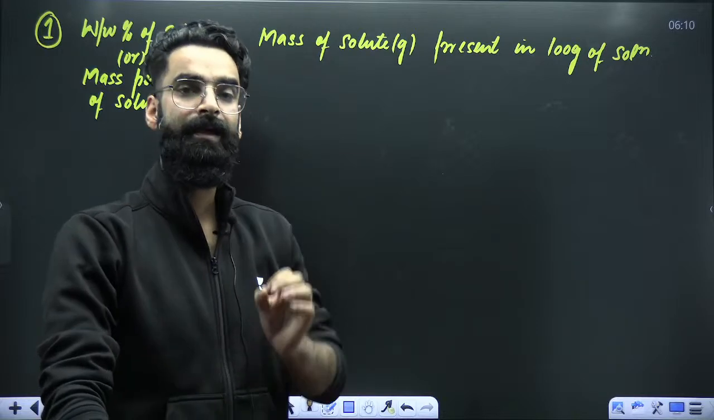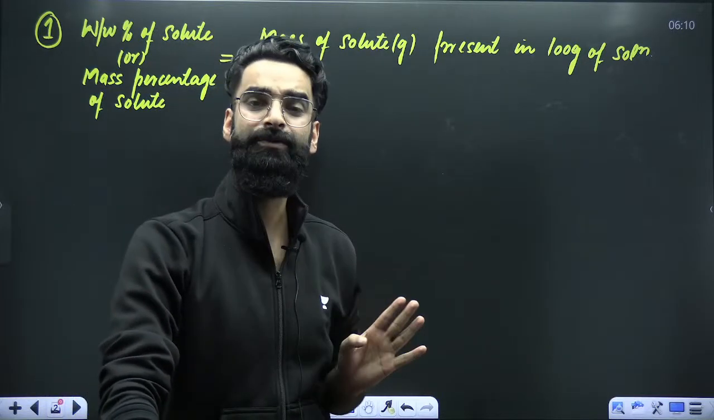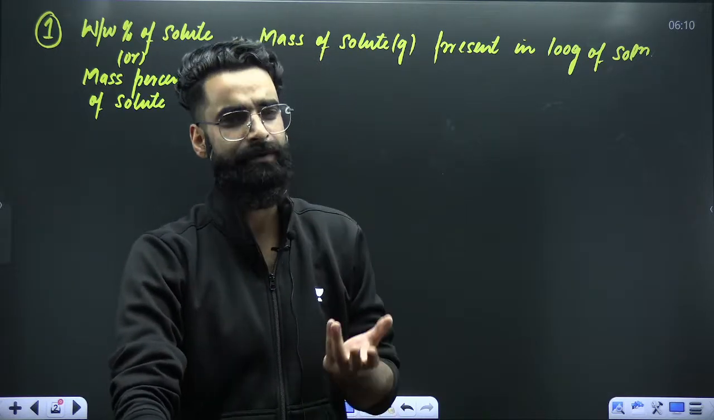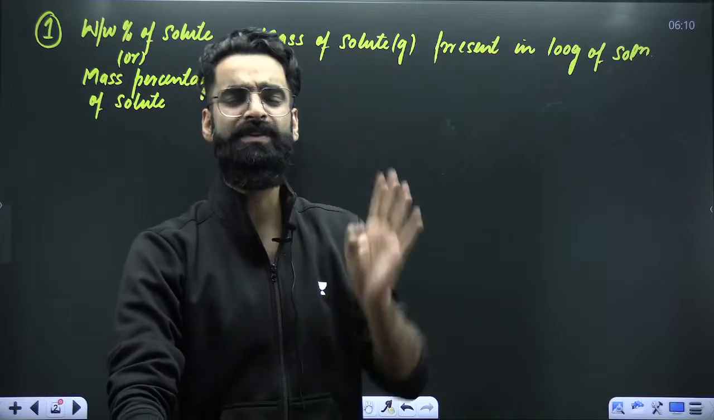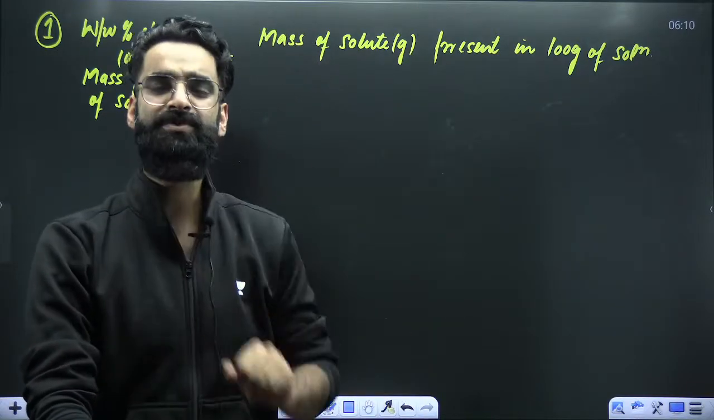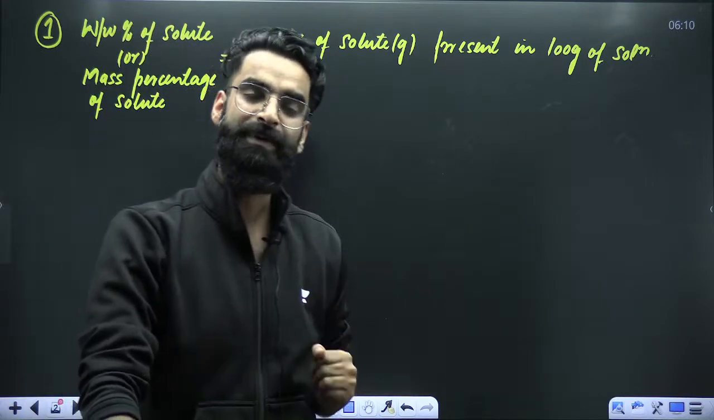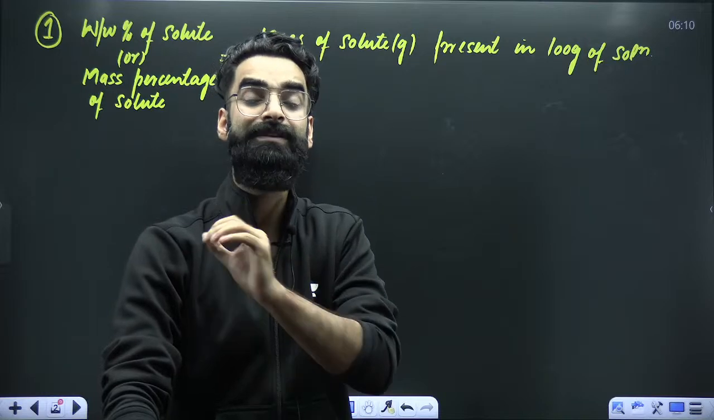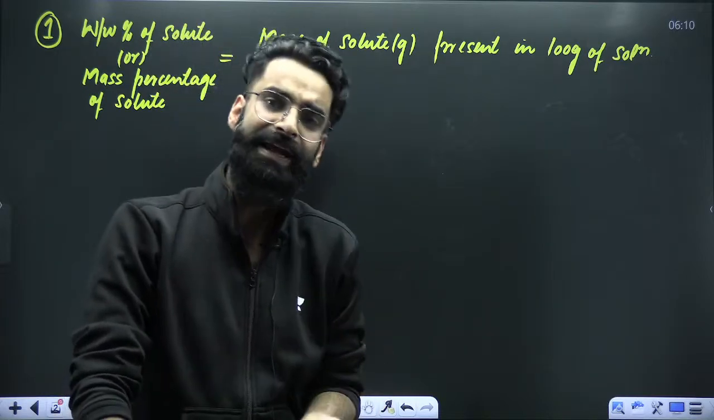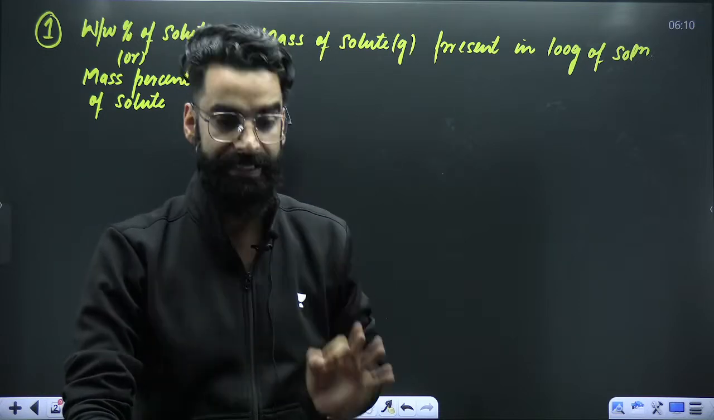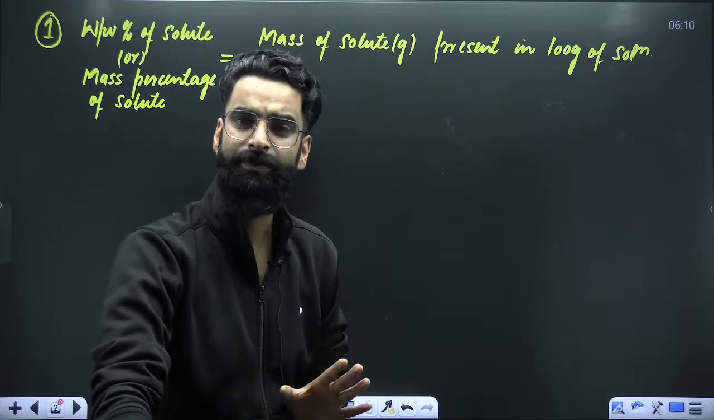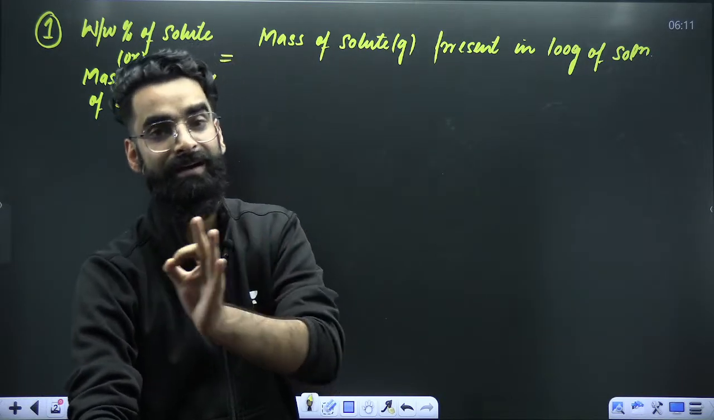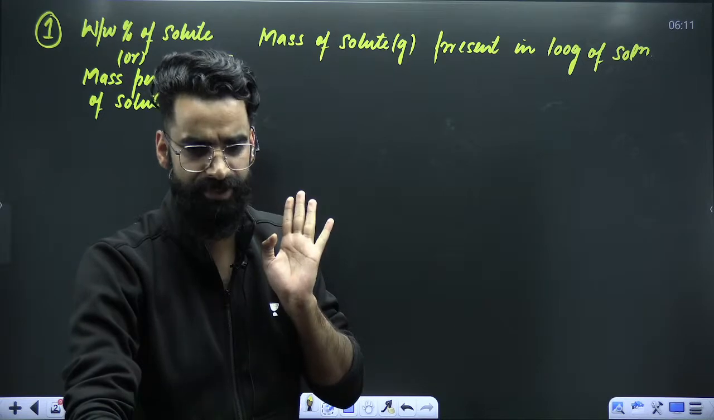For example, if in 100 grams of solution there are 20 grams of solute, I'll directly say weight by weight percentage of solute is 20. If in 100 grams of solution there are some 40 grams of solute, I'll directly say weight by weight percentage of solute is 40. If in 100 grams of solution there are X grams of solute, I'll directly say weight by weight percentage of solute is X. So what is weight by weight percentage of solute? It is that mass of solute in grams which is present in 100 grams of solution. I hope this is clear to everyone, right?